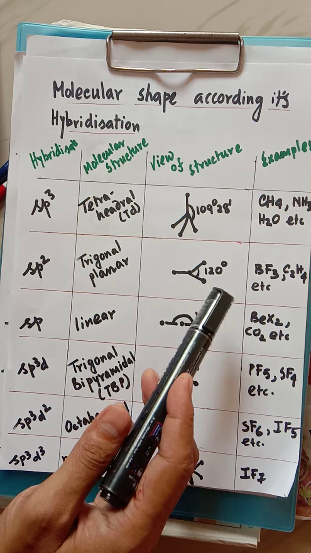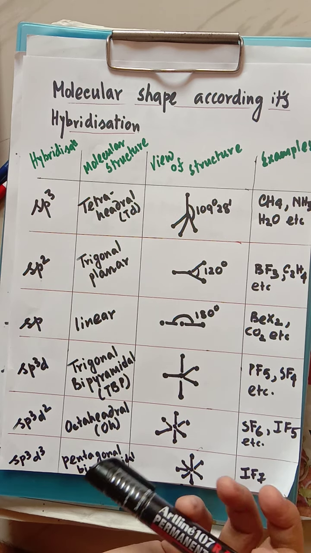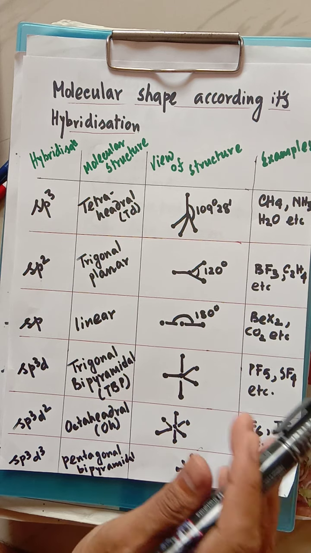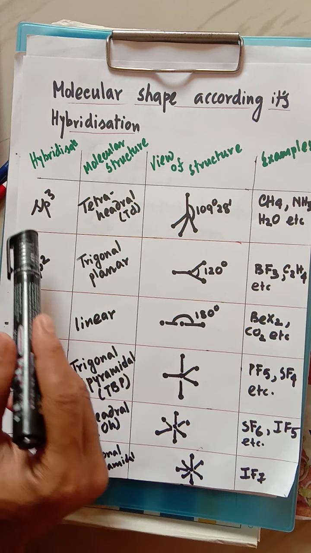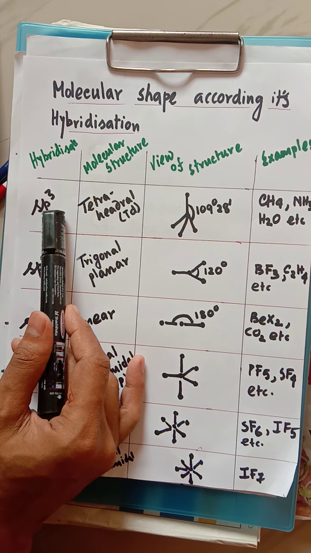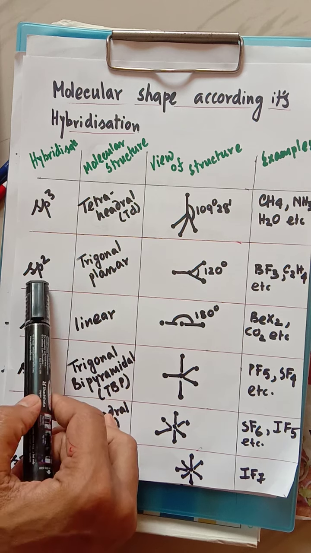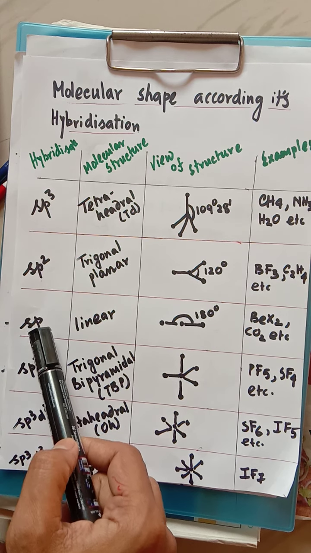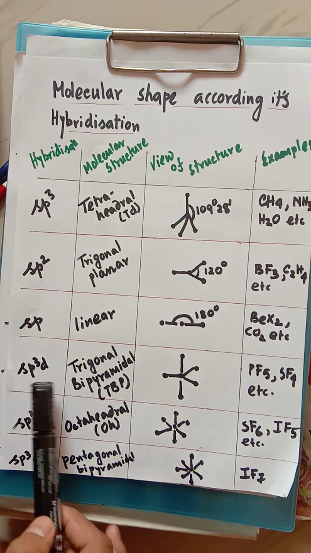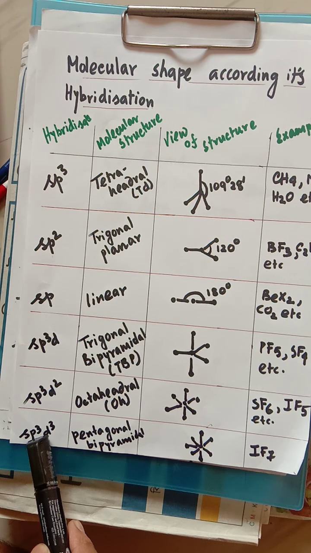Hybridization, as I told you, means whenever two atoms are going to combine with each other through a covalent bond, their orbitals will mix up. Whenever an s orbital and three p orbitals mix with each other, it forms sp3 hybridization. It is sp2. It is sp. It is sp3d, sp3d2, sp3d3.